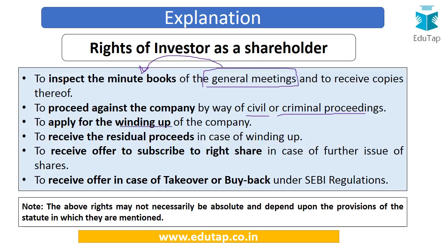They can also apply for winding up of the company. So some rights have been given to the shareholders that they can apply for winding up of the company in certain cases. Next is to receive the residual proceeds in case of winding up. So we know that in the case of winding up the equity shareholders come in the last. So whatever residual amount is left, they are entitled to that particular amount as a right. To receive offer to subscribe the right share in case there is a further issue of shares.